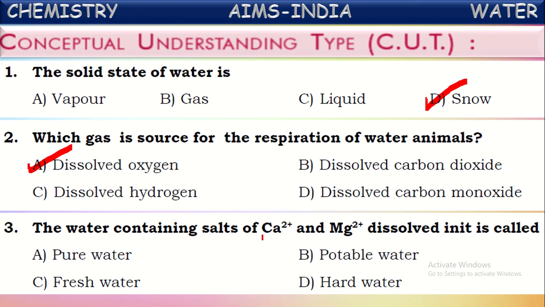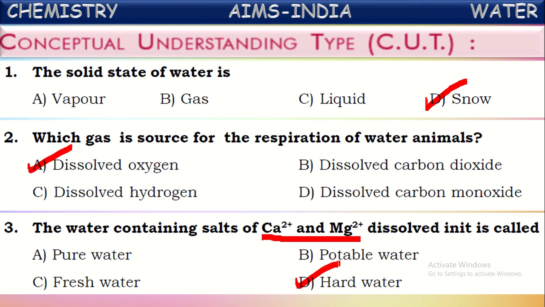The water containing the salts of calcium and magnesium is called hard water. Why? Because by the presence of these salts, that water cannot give lather freely with the soap solution. Hence, it is called hard water. If it does not have the salts of these ions, then that water gives lather freely with the soap solution, and that water is called soft water.